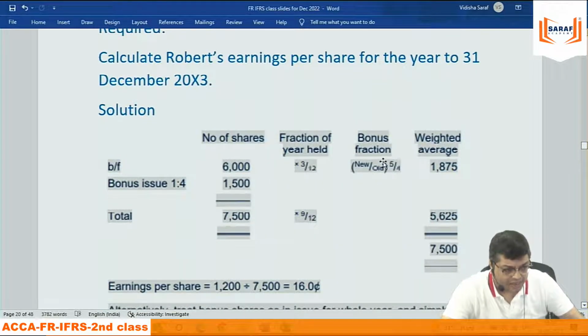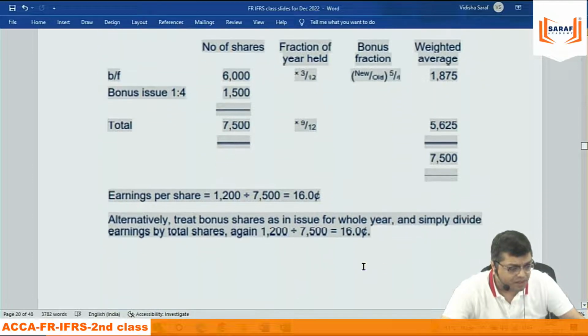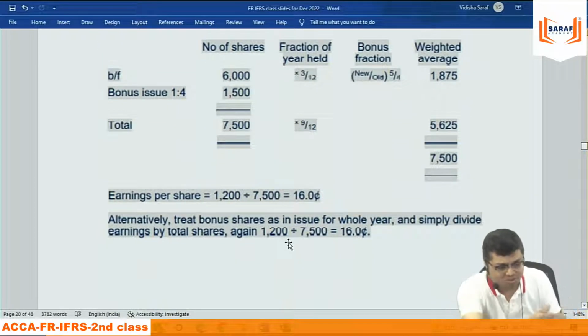6,000 into 3 by 12 into bonus factor and then 1,500 bonus share given after 3 months. So that becomes 9 months balance. No bonus factor. Once bonus is given, bonus factor gone. It is coming. It is written here. You can take straight away 7,500. ऐसा question में तो वही करेंगे.